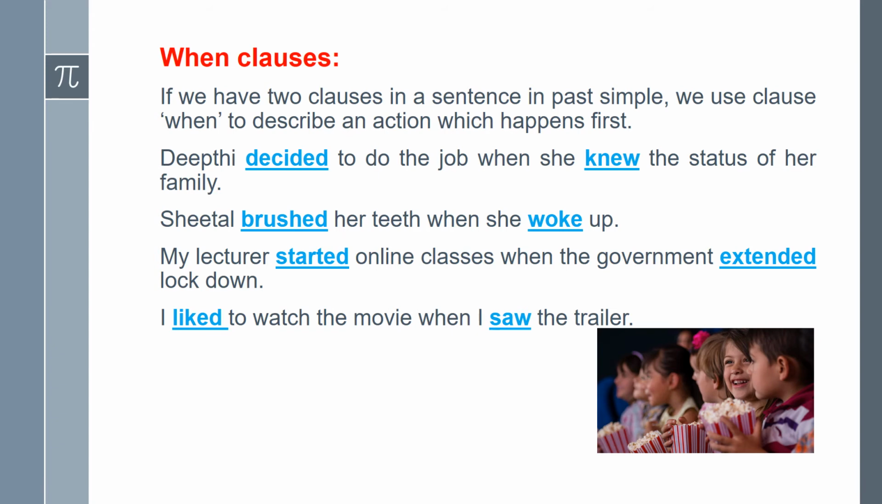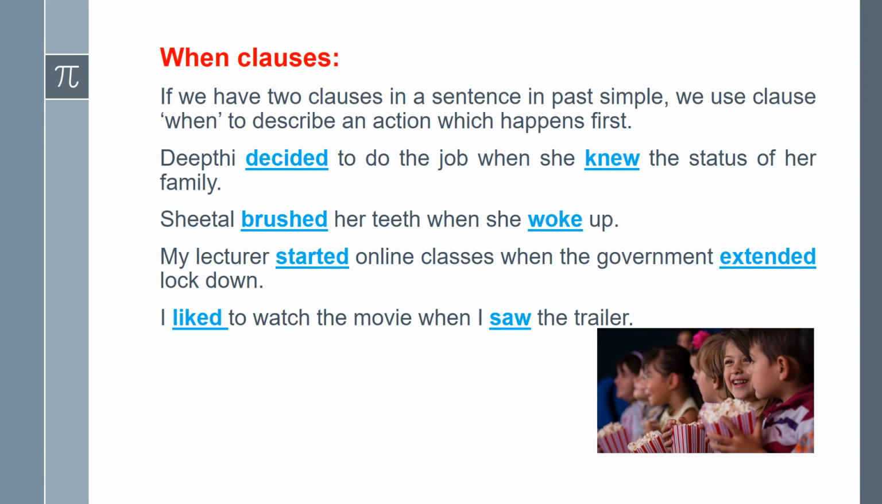My lecturer started online classes when the government extended lockdown. The government extended lockdown is the earlier action. After that, he started online classes. He decided to take online classes. That's why the earlier action is expressed here by using when clause.